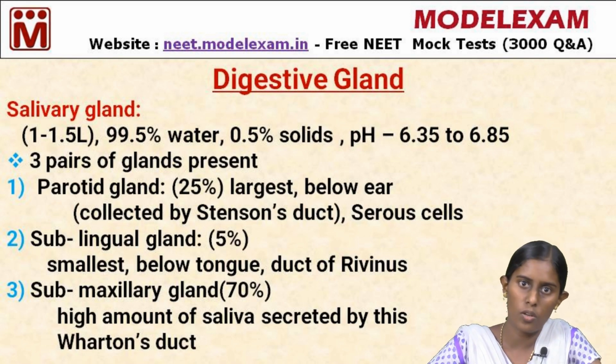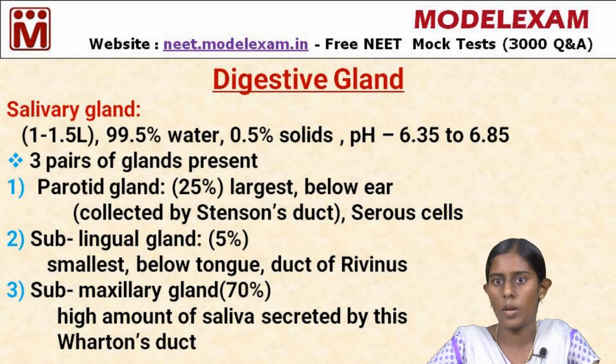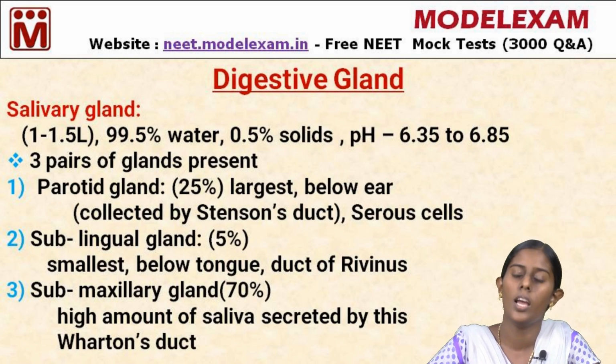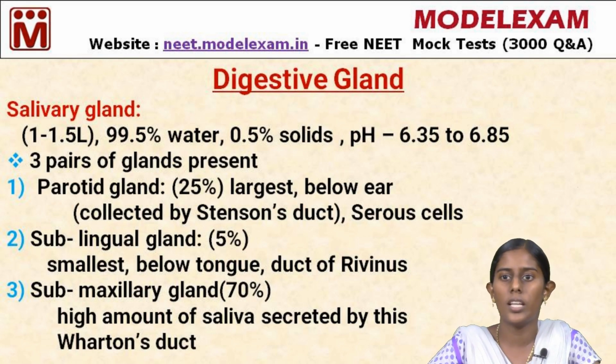So, what are the ducts? The parotid gland has Stenson's duct, the sublingual gland has the ducts of Rivinus, and the submaxillary gland has Wharton's duct. They give their secretion into the oral cavity. In the next slide, we will discuss the solid particles which are found in the saliva.